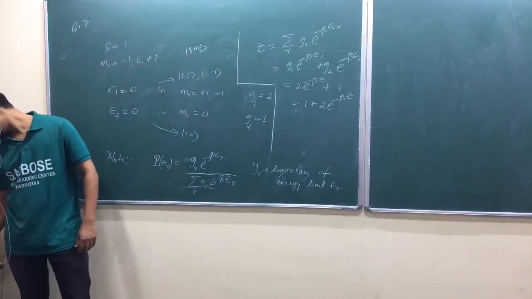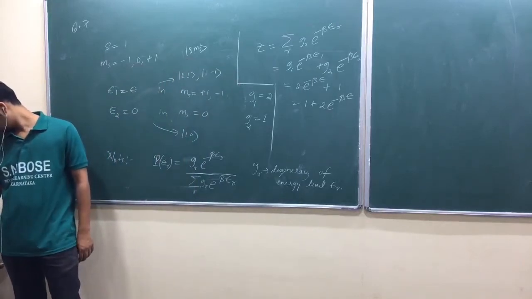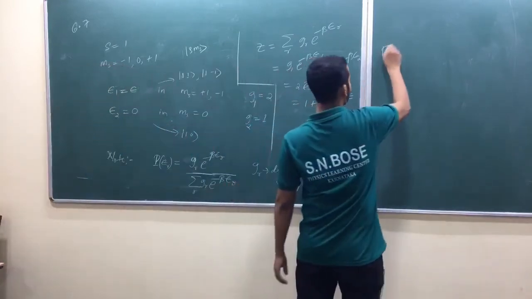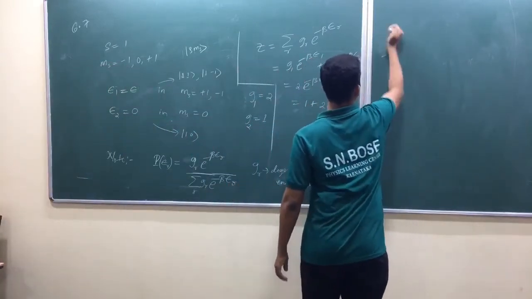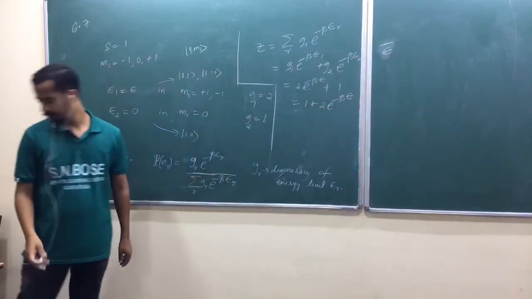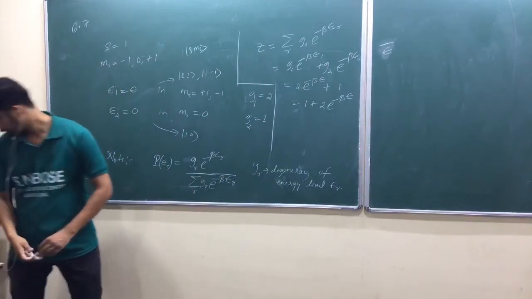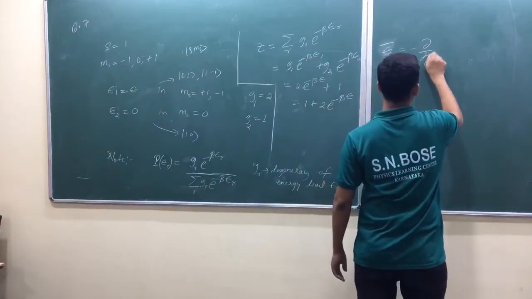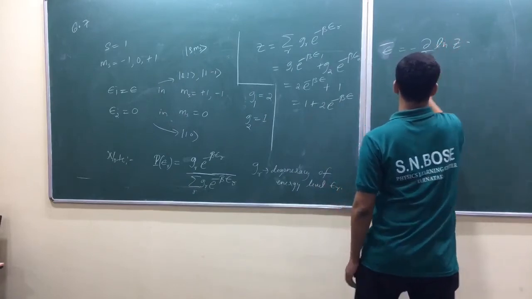Find the expression as a function of absolute temperature T of the nuclear contribution to the molar internal energy. Internal energy means average energy, okay? Average energy, I better write E bar because we are talking about one particle. Is that okay? What is this one? Minus dou by dou beta of ln of z.